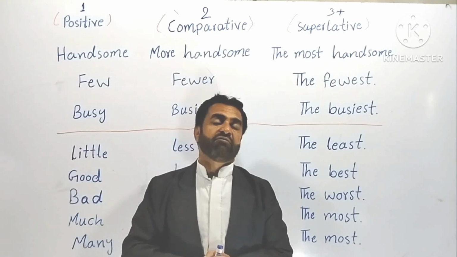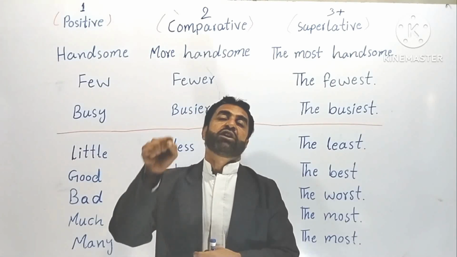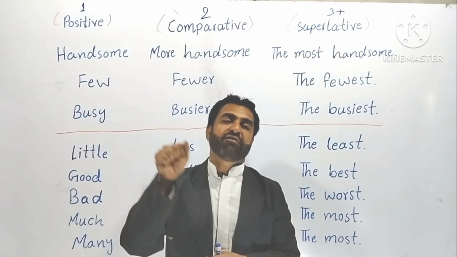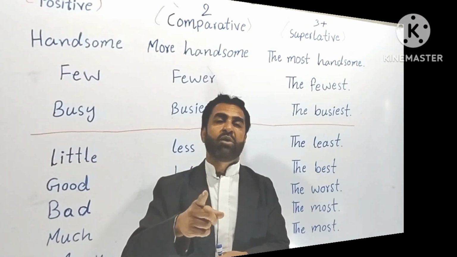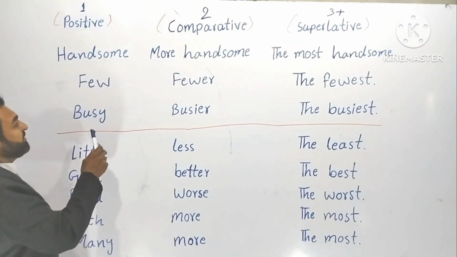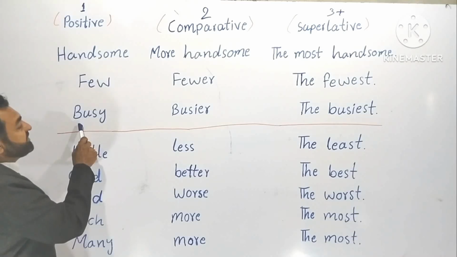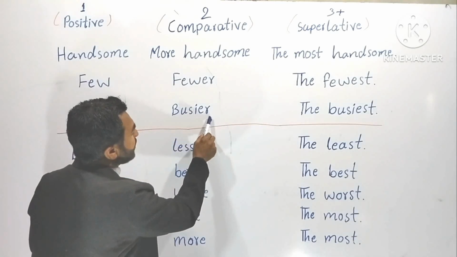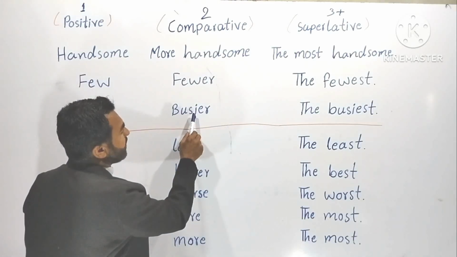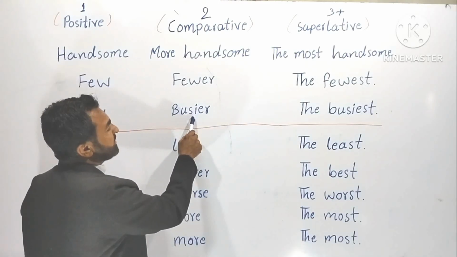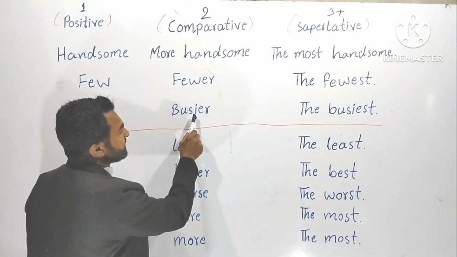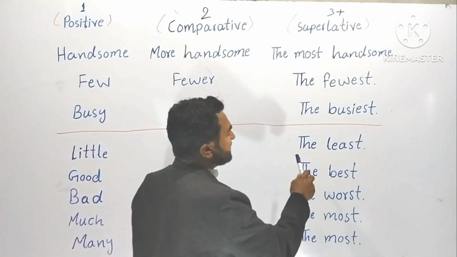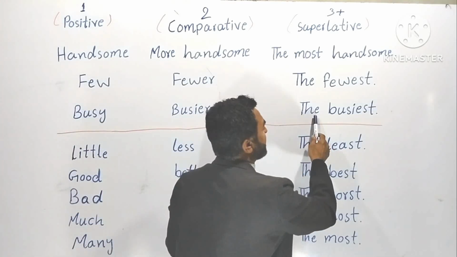So this is a very strong rule. You can never omit it, you can never forget it, okay? Mark my words. Now look at the example. Busy, you see here Y is available. Busier, Y is not available here. Y has been dropped. The I has taken the place of Y. Understood? So the same rule applies here.